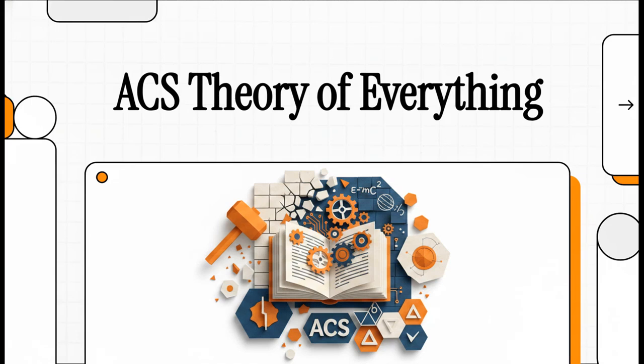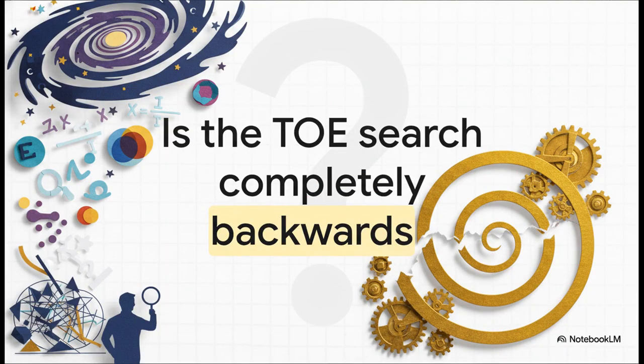Welcome to The Explainer. Today, we're unpacking a seriously paradigm-shifting, incredibly detailed source text that basically takes a sledgehammer to the mainstream pursuit of a theory of everything. We're looking closely at a framework known as ACS. It's a dense, mathematically rigorous text, and its main argument is that we've been looking at the ultimate foundations of reality all wrong. If you enjoy deep physics, structural logic, and frankly, overturning century-old assumptions, you are absolutely going to love this. Okay, let's dive into this.